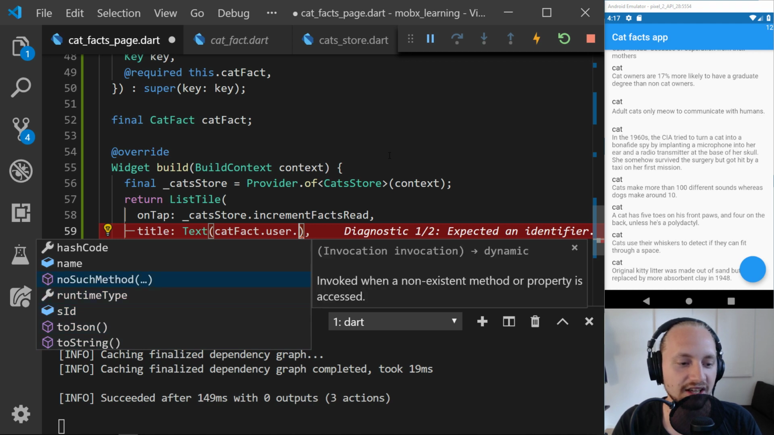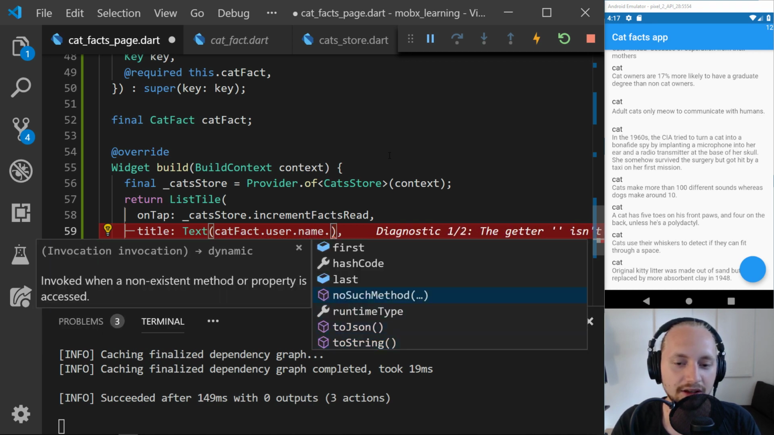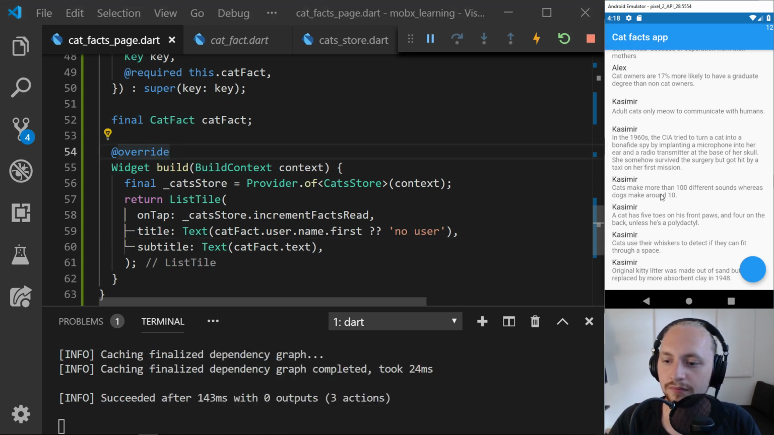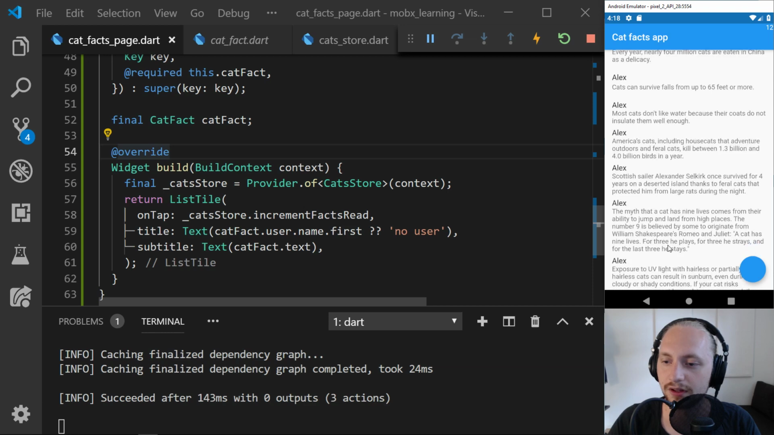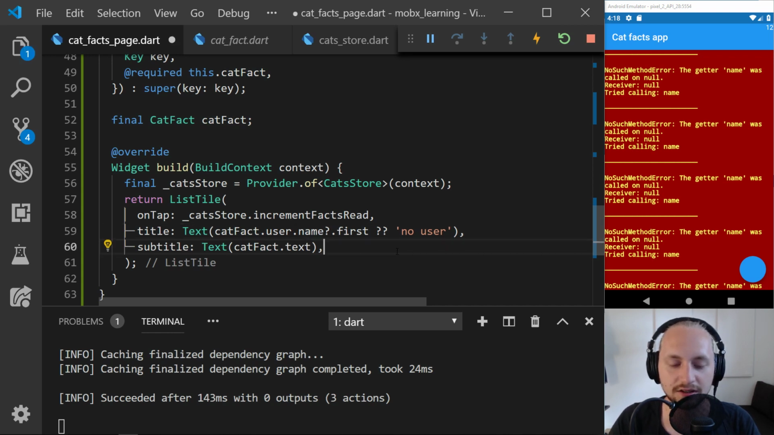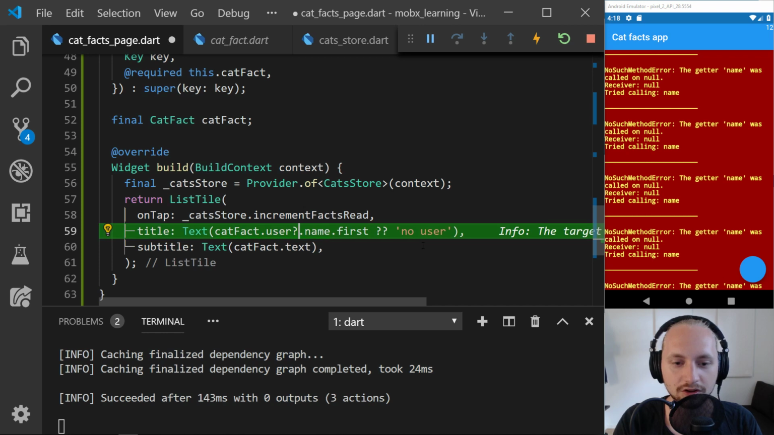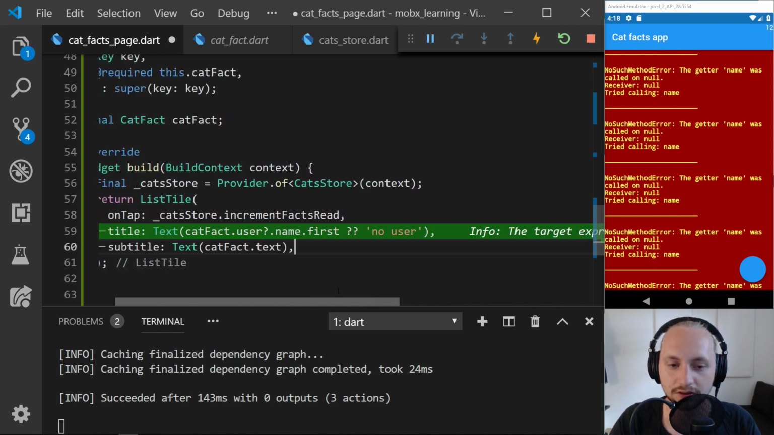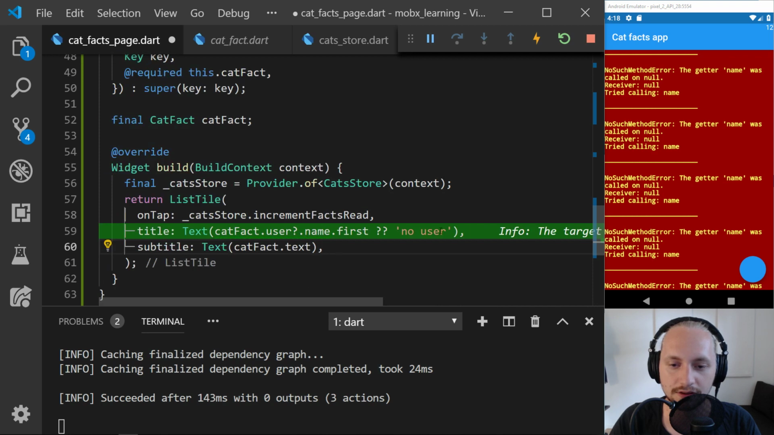So maybe we can have the username and then first. And if this is null, we will have no user. I think the getter name was colon null. So the error was actually called on null because the user was null. How can we make this better?